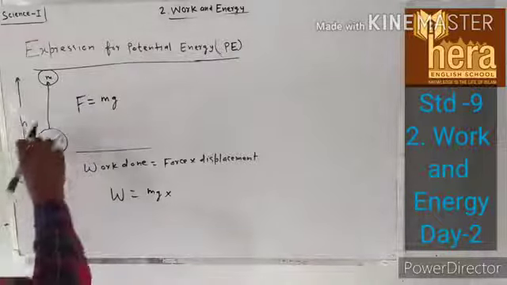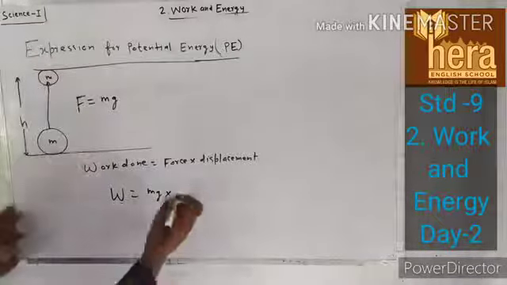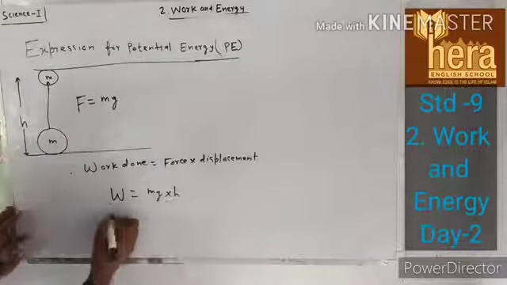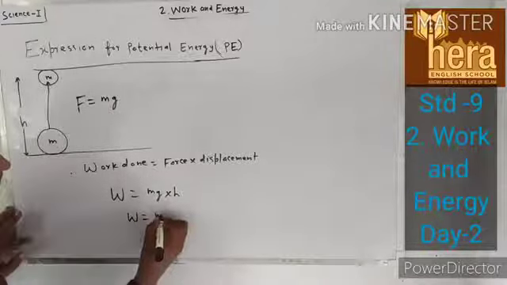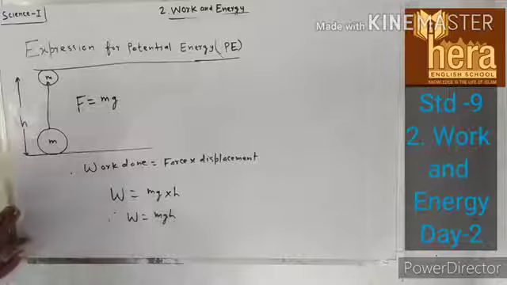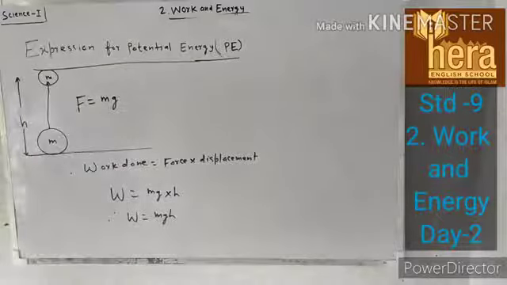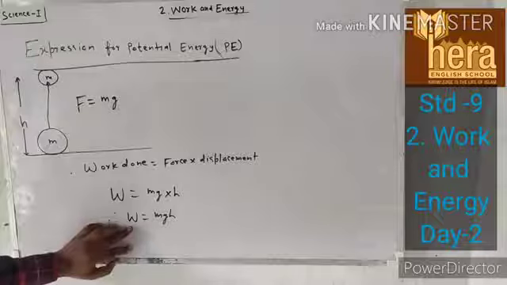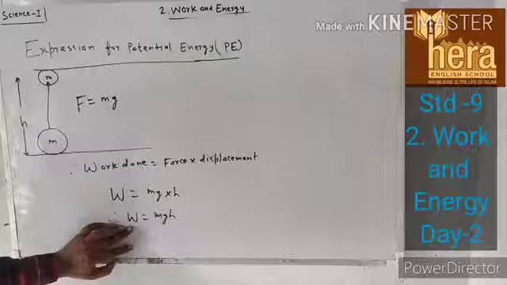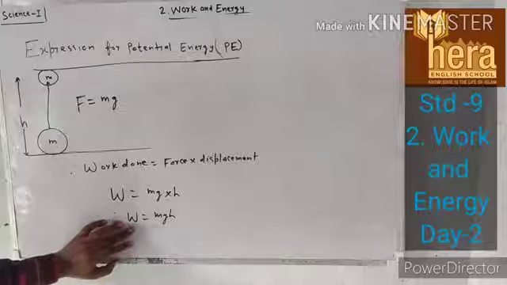Initially the object was here, now the object is here, displacement is h. Therefore work done is equal to mgh, and this work done is potential energy stored in the object of mass m at the height h from the Earth's surface.